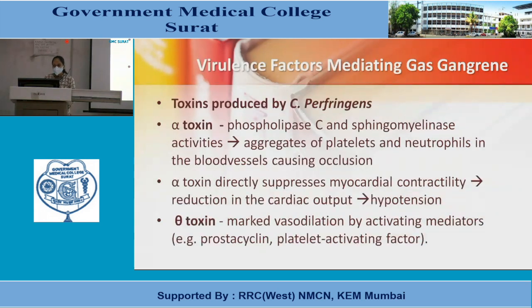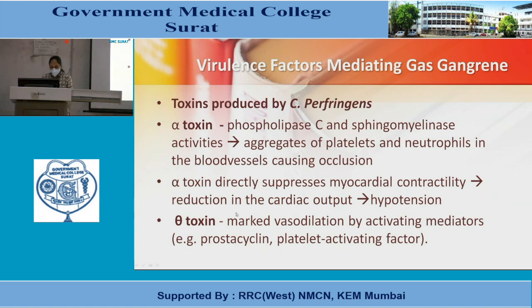Which are the virulence factors mediating this gas gangrene disease? Toxins produced by Clostridium perfringens are the alpha toxins. Phospholipase C and sphingomyelinase activities cause aggregation of platelets and neutrophils in the blood vessels, causing occlusions. Alpha toxin directly suppresses myocardial contractility and causes reduction in cardiac output, and hypotension occurs.